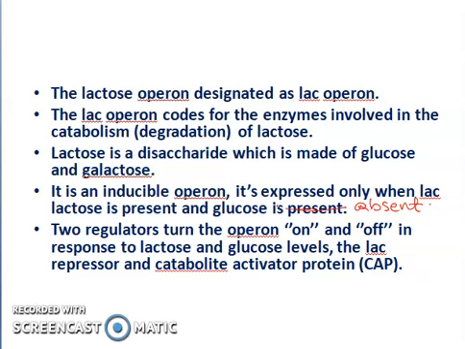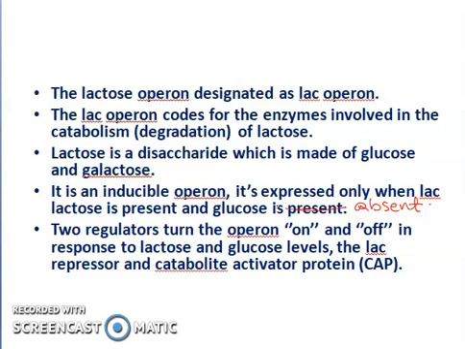Now the next point is two regulators turn the operon on and off in response to lactose and glucose level. Depending on the concentration of lactose or glucose in bacteria, the lac operon will be turned on or turned off. When it is necessary, it will be turned on. When it is not necessary, it will be turned off.